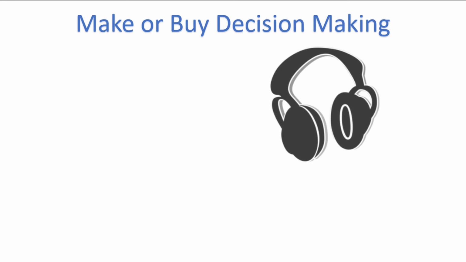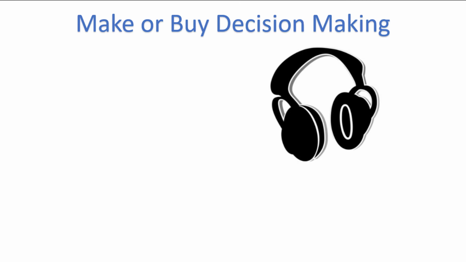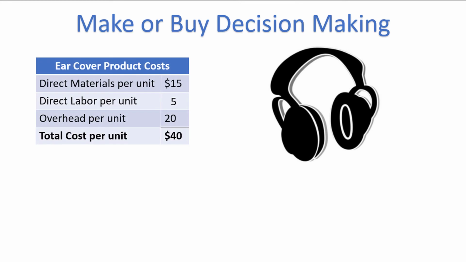Today we will be considering whether or not it is more cost-effective for a company to make or buy a component in their manufacturing process. A company called Ellison Enterprises manufactures headphones. Historically, the company has manufactured the ear cover component to their headphones, which has the following product costs, totaling to